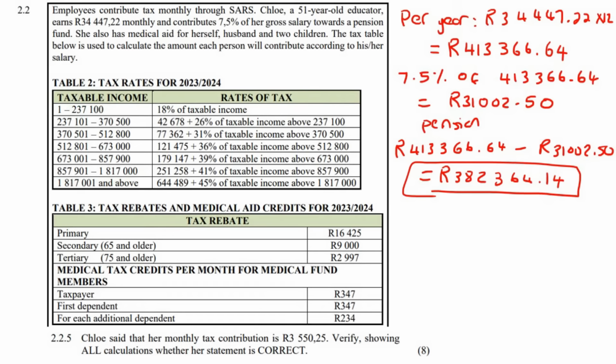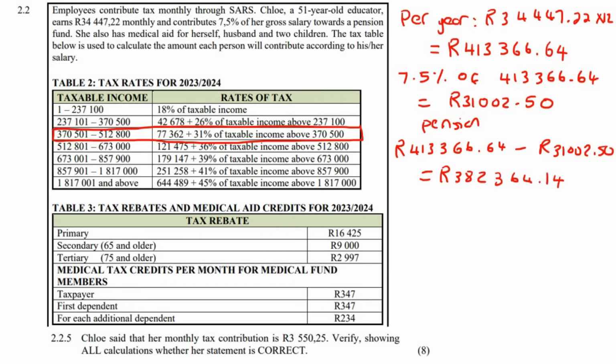So you've got to think about, where does 382,364 put this lady? Well, it puts her somewhere in this category over here. Okay, so you don't have to start at the beginning, because remember, if you started over here, if you had to work out the maximum over here, you're just going to end up with this number. And if you had to work out the maximum inside this one, you're just going to end up with this number. So SARS has made it really nice.